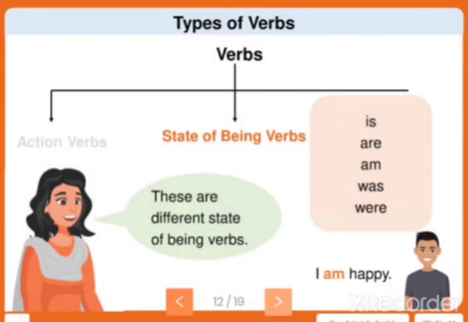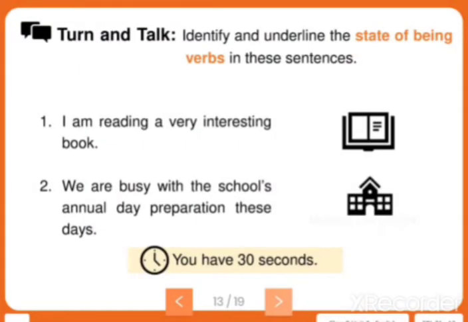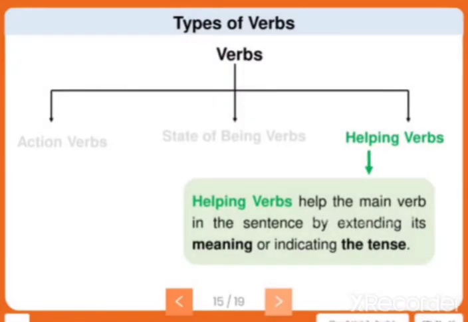Now here are some examples: is, are, am, was and were. These are the different state of being verbs. Example: I'm happy. Now let us identify and underline the state of being verbs in these sentences. I'm reading a very interesting book. We are busy with the school's annual program preparation these days. Did you all find the answer? Yes. Am, are.